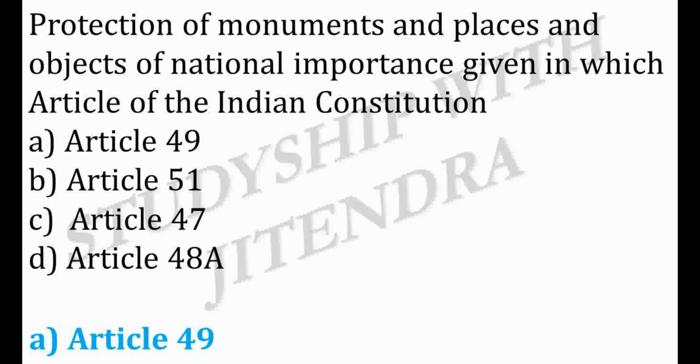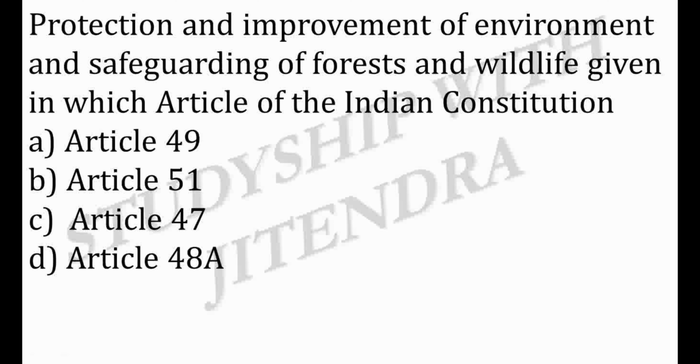Article 49. Next question, protection and improvement of environment and safeguarding of forest and wildlife is given in which article of the Indian Constitution? A. Article 49, B. Article 51, C. Article 47, D. Article 48A. And the correct answer is option D.